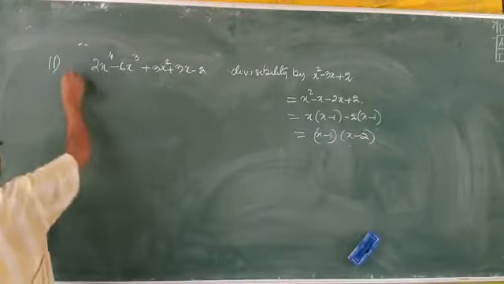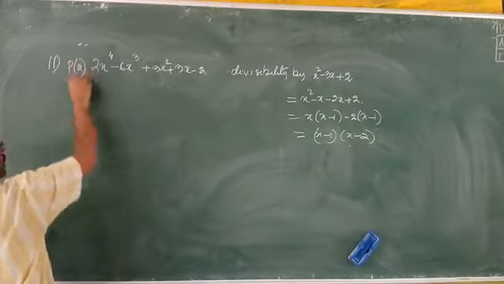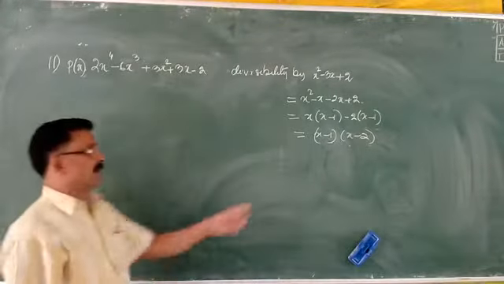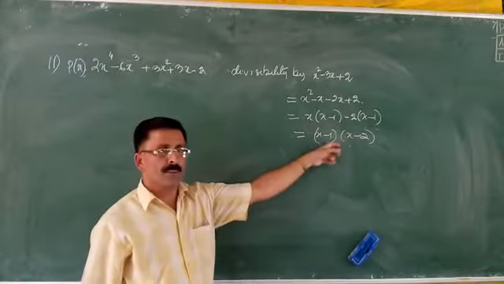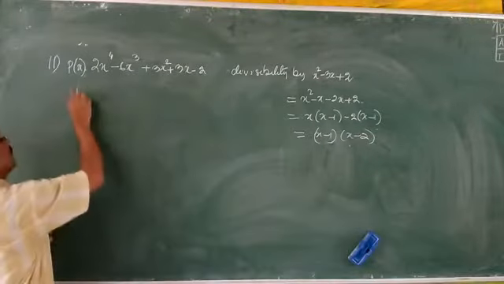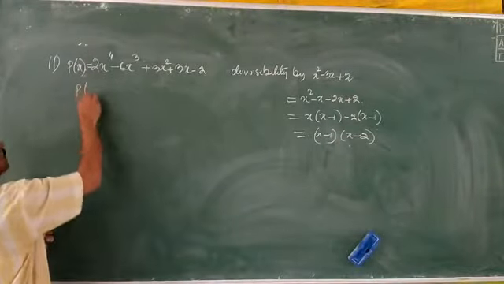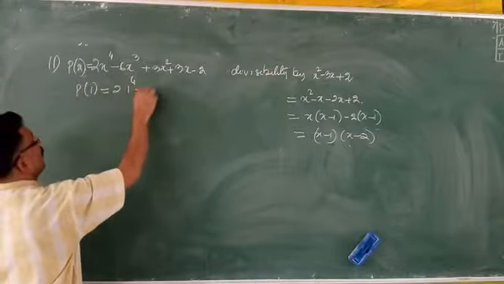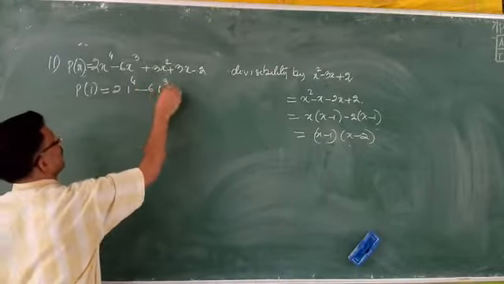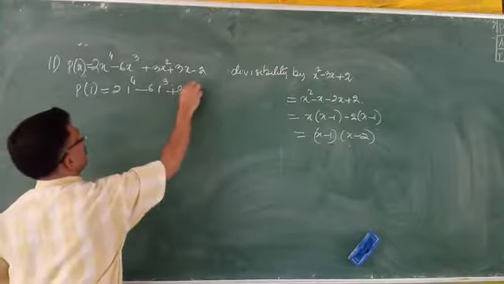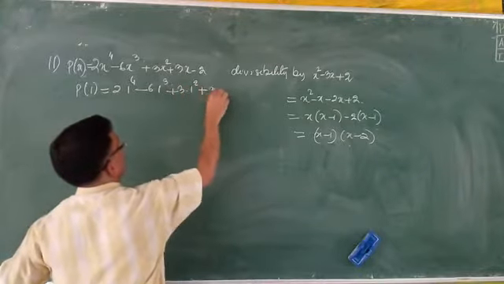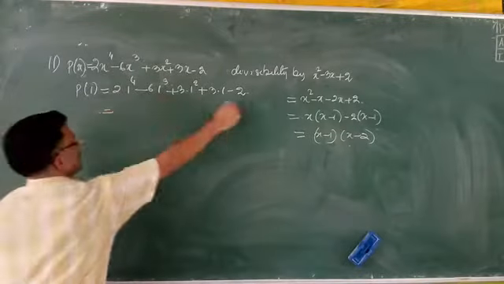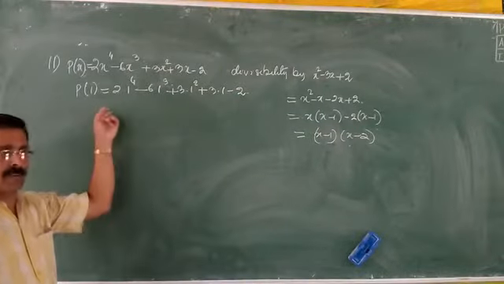First of all, we'll assume this is equal to p(x). Now we'll take the first factor. From the first factor, the value of x will be how much? Positive 1. Very good. So, p(1) is equal to 2 into 1 to the power 4 minus 6 into 1 to the power 3 plus 3 into 1 to the power 2 plus 3 into 1 minus 2. If this becomes 0, then we will say that this is the factor.